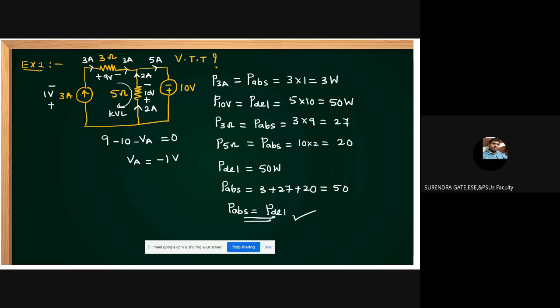Over. But don't expect the question to be phrased as 'Verify Tellegen's theorem'. Like that, it could ask: is the 10 volt source delivering or absorbing? Is the 3 ampere source delivering or absorbing? How much power is it absorbing? Like that we can expect the questions. Okay, friends, is it okay? Next, example 3, one more model.